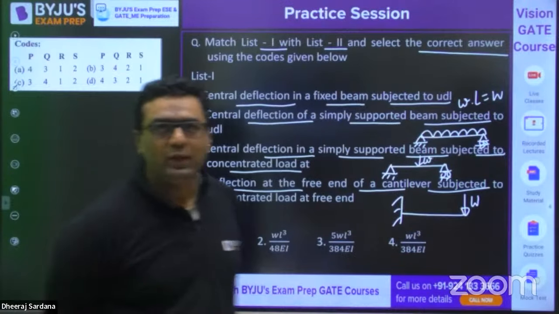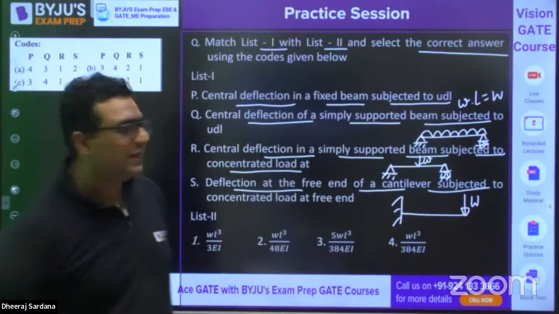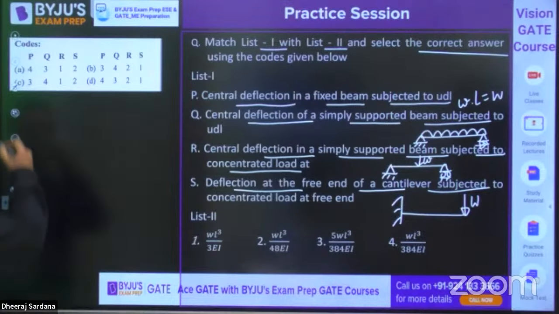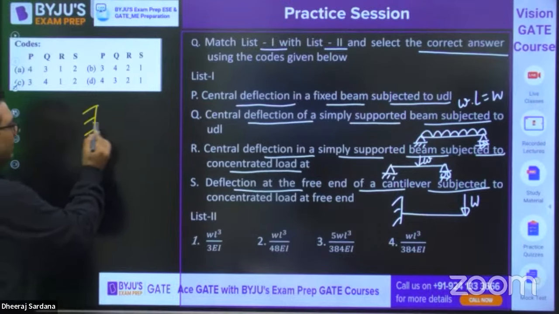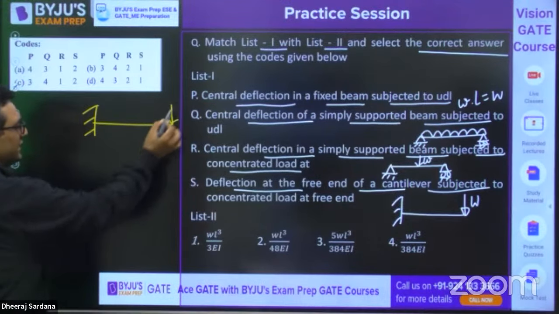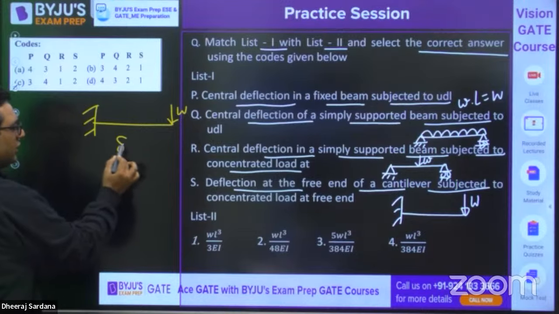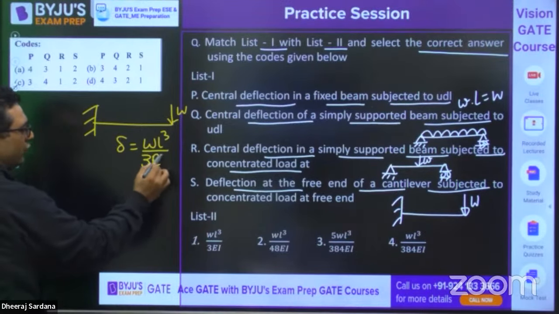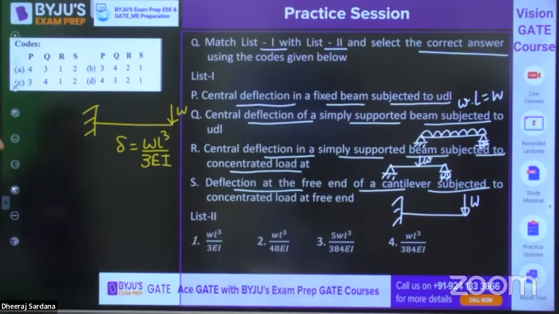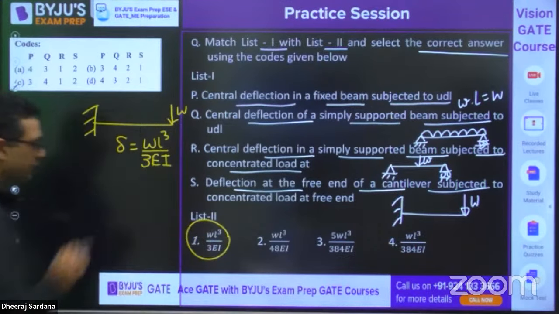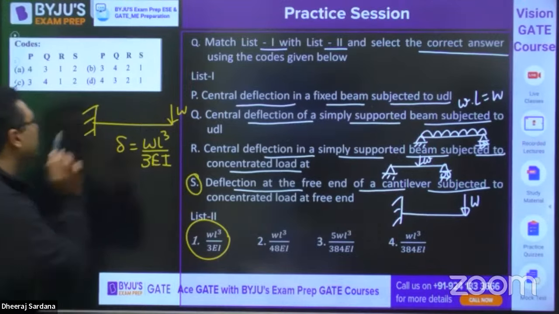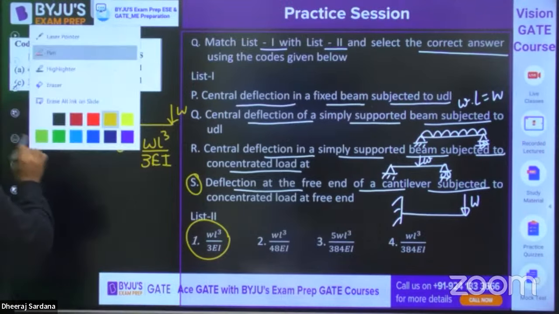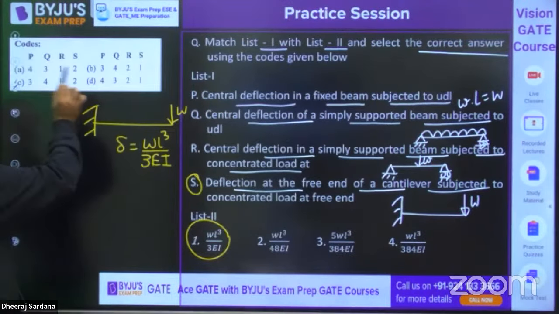And I would like to tell you guys, yes, Papa Ghoda is saying A. Okay, if you are saying A, let us see. First of all, you are aware about the D option. For this case, if this is W, what will be the deflection? It will be WL cube upon 3EI. I feel this would be known to you. So this is the first option, so S is going to be connected with 1. If you just see that now, then you will say A cannot be the answer, C cannot be the answer.